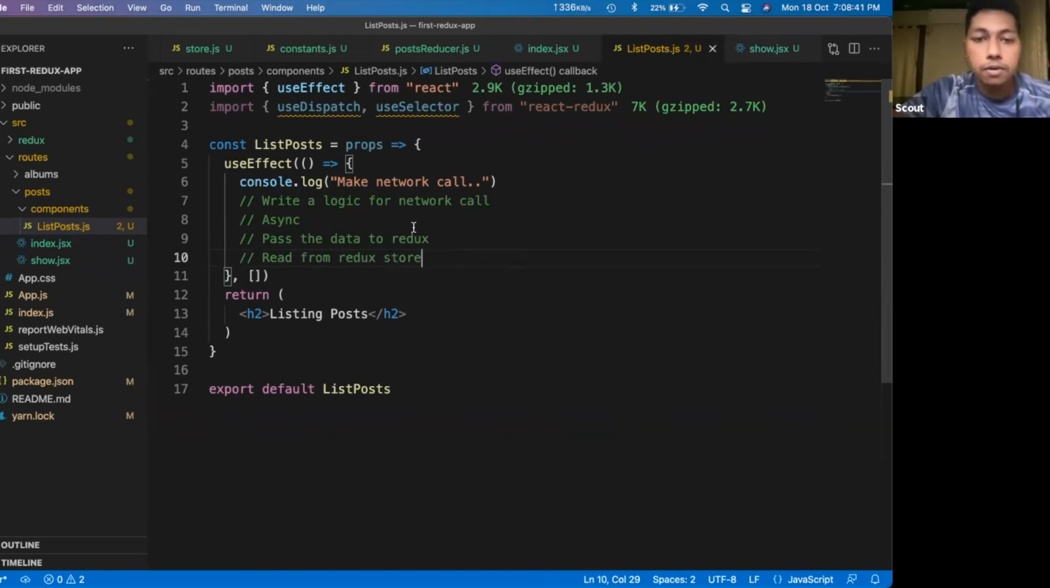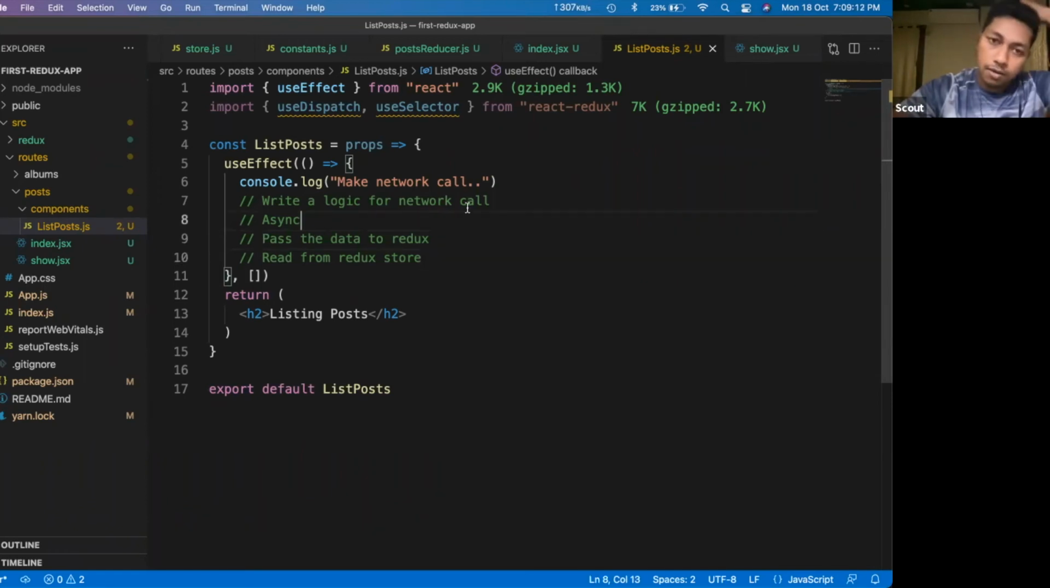First, we have to write a logic for the network call. Second, it has to be asynchronous, whatever action we perform. Third, whatever data we get from the network call, we have to pass to Redux. Then the fourth thing is that passing data to Redux alone will not work, we have to read the data from the Redux store into our application, right? So this is it. Let's dive into the implementation.